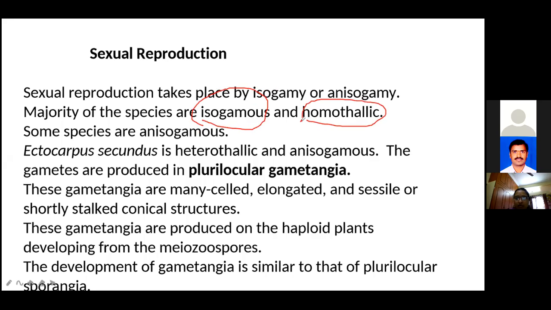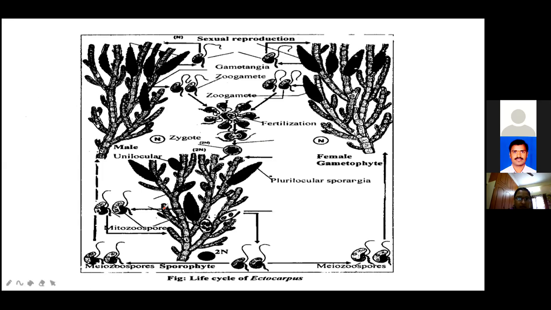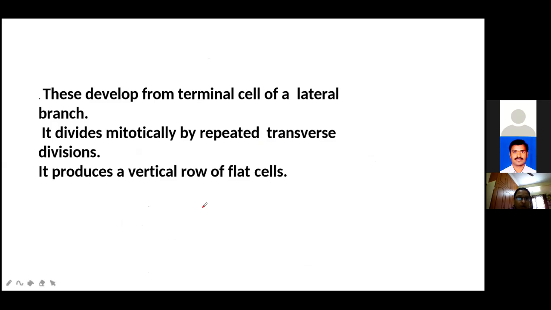Some species exhibit anisogamy, only a few species are anisogamous or oogamous, but the dominant type is isogamous and homothallic. Tell me, what type of sexual reproduction? Isogamous and homothallic.